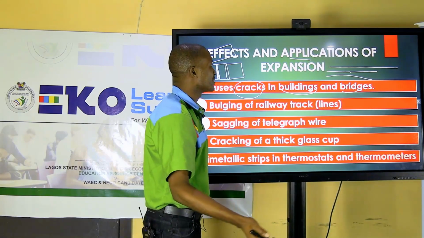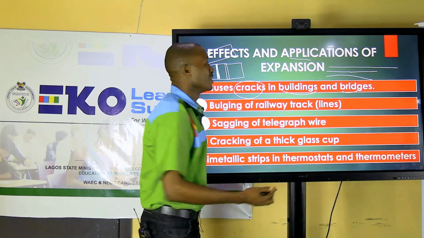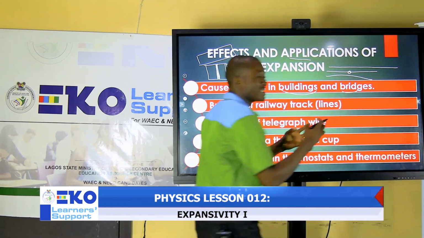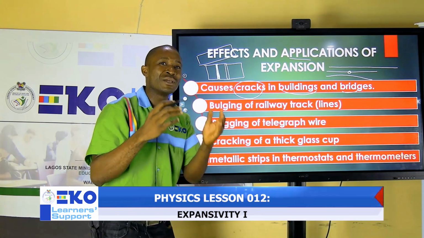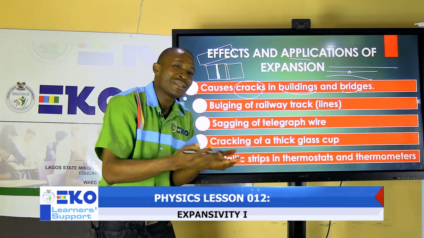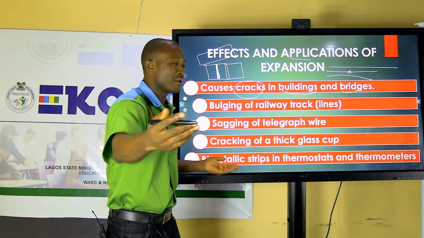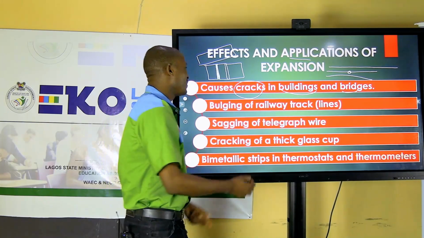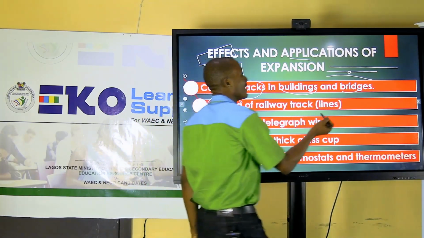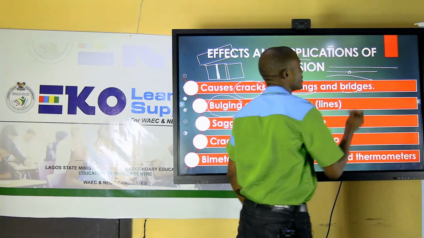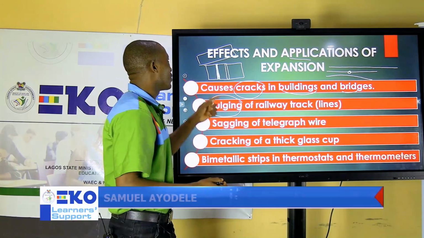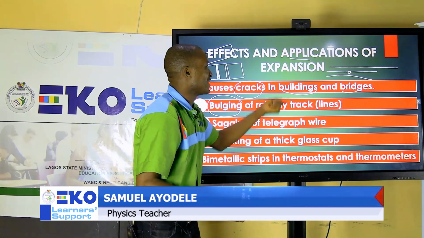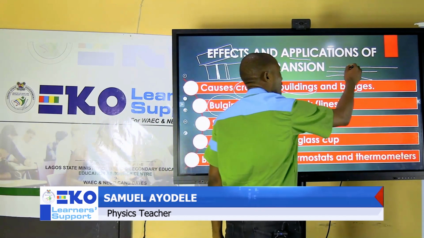It can cause the derailing of the train. So this space is left here so that once there is an increase in the size of the rail, it fills up the gap, and you still see it as a continuous track. But if you did not know the effect of expansion, by bringing about bulging, you wouldn't be able to make provision for this space to fill in that gap. So the effect of expansion is that it brings about bulging of railway, and the application is that we are able to make provision for that space to cater for that bulging.